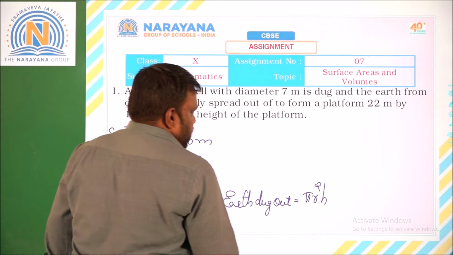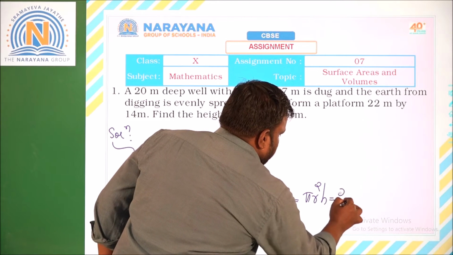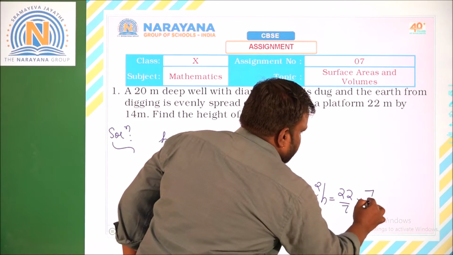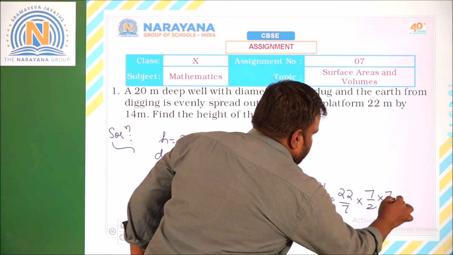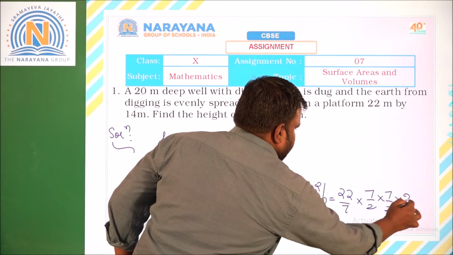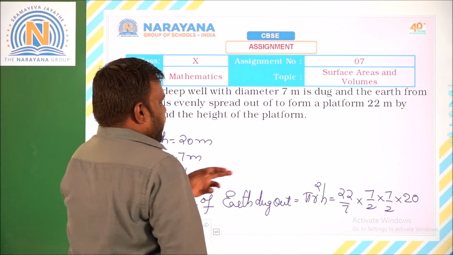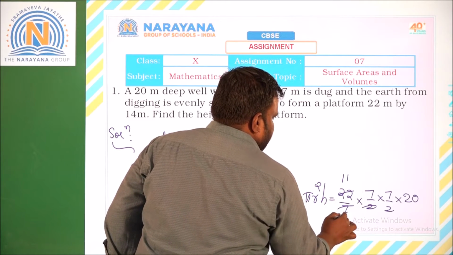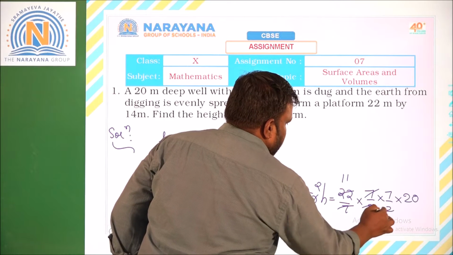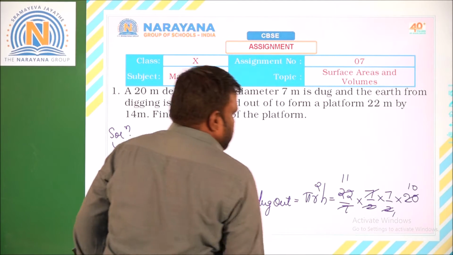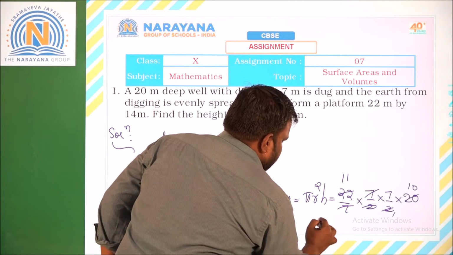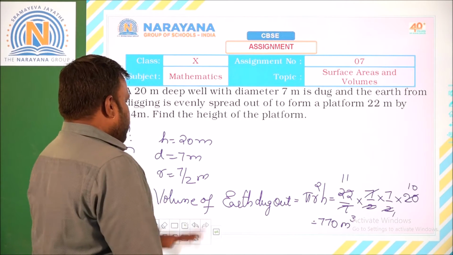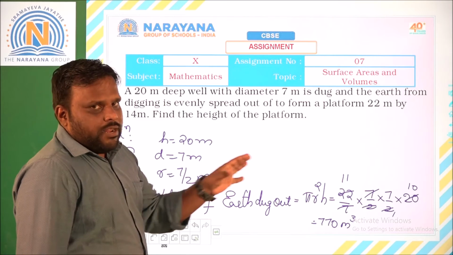Right? So that is, we are having here as 22 by 7 into r. R is 7 by 2 into 7 by 2 into h is 20. So from here, when you simplify this part, 22 and this is 11 times and this is 7, 1 times, 7 7 gets cancelled here, 2 1 times, 2 10 times. So here I got it as 77 into 10, that is 770 cubic meters. Okay, so this is the volume of earth dug out, that is volume of cylinder, we got it.